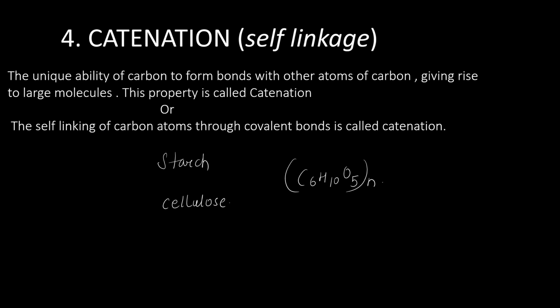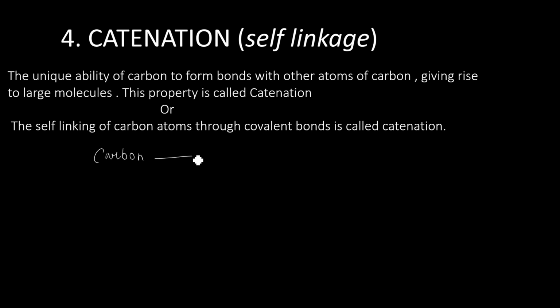So starch and cellulose show catenation. Hence we can say carbon is the only element which exhibits maximum catenation, means maximum self-linkage property. No other element exhibits such a maximum self-linkage property.